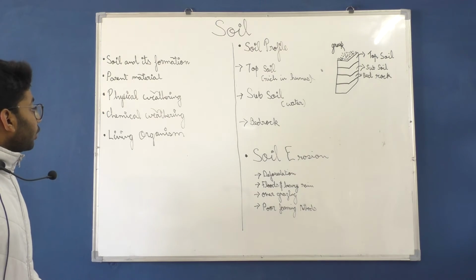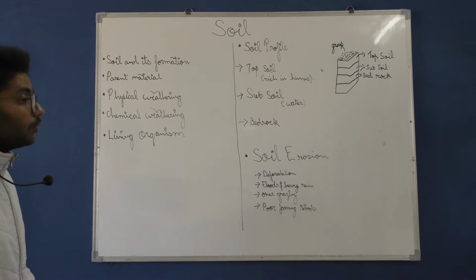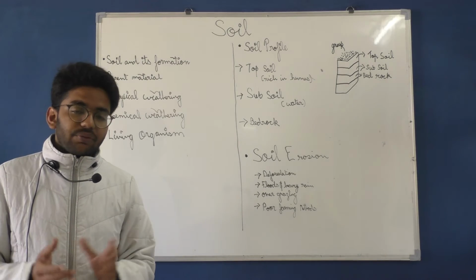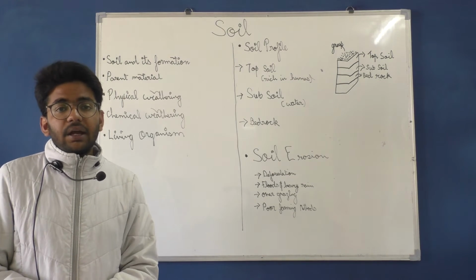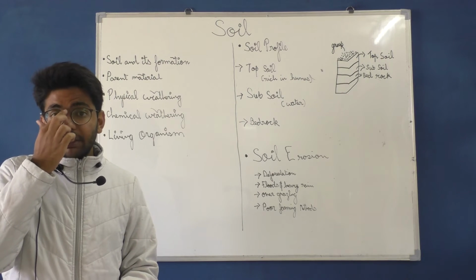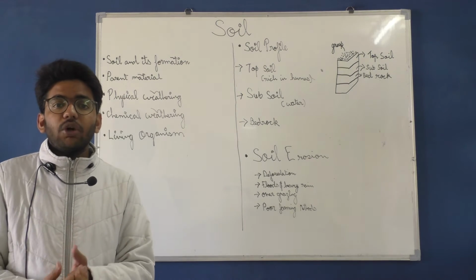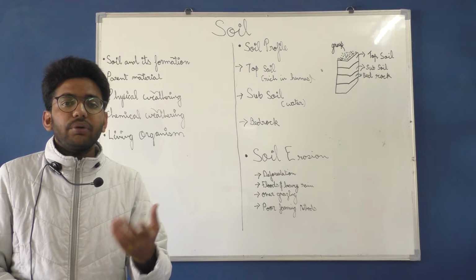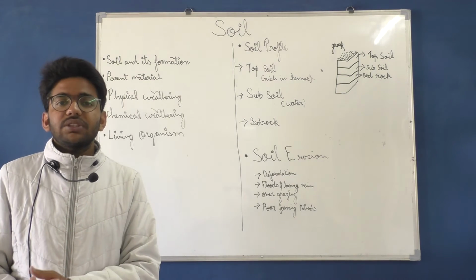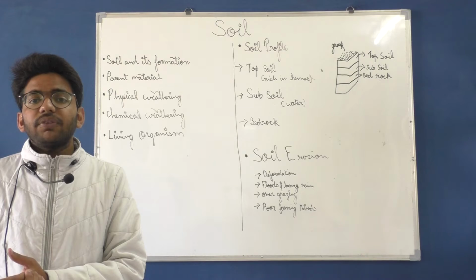Now we are going to learn how living organisms help in the formation of soil. Here we are going to learn about animals. If an animal dies on the ground, it is an organic material. Organisms are going to attack it, and they are going to take out proteins and the beneficial substances which they can get out of the dead animal.